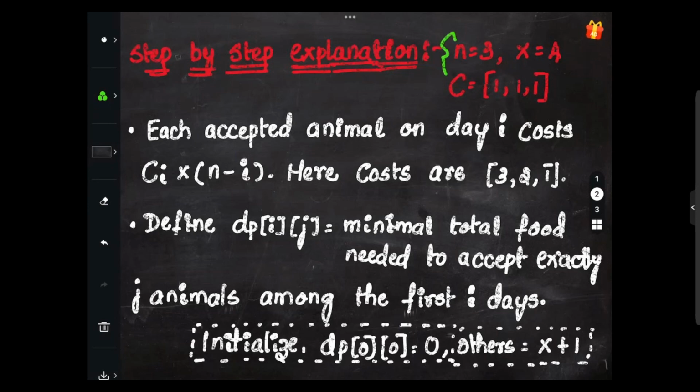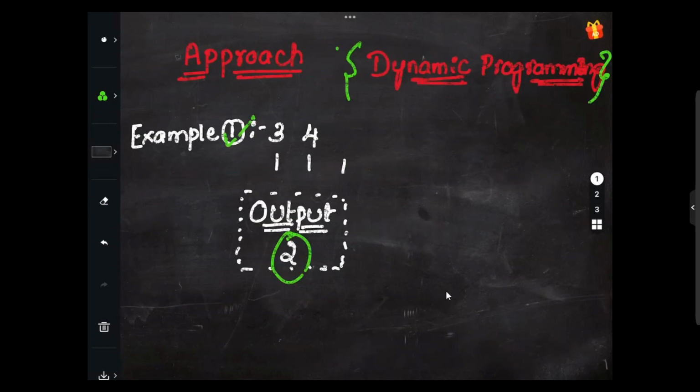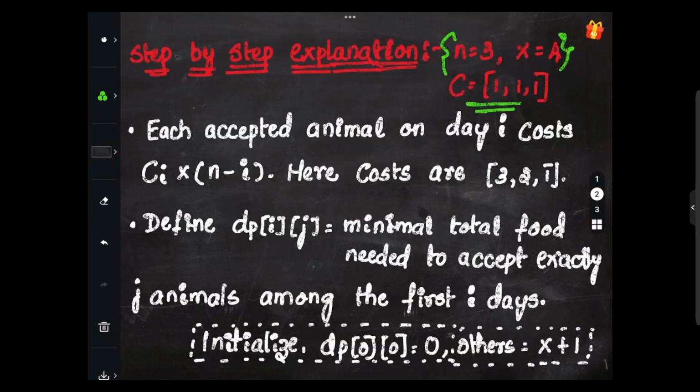So we have n is 3, x is 4 and c is 1 1 1. This one is n, x and this is c, right? So this is fine. So accordingly with the question, each accepted animal on the day i costs ci into n minus i.